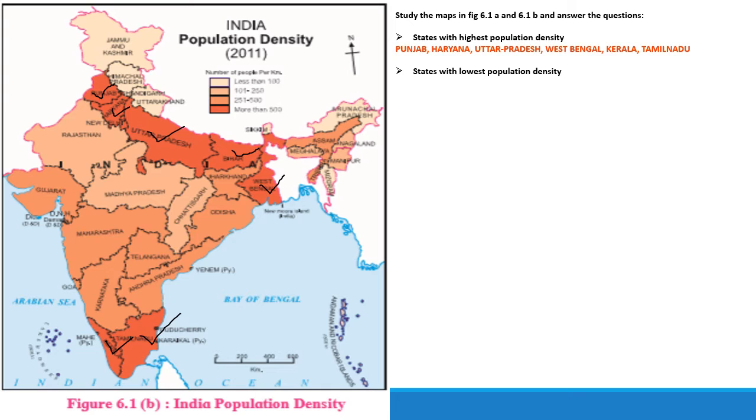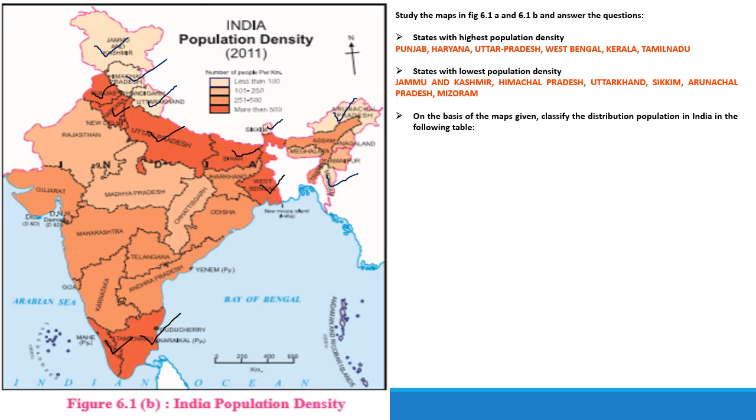Next question, states with lowest population density. So which are those states? If you see here, we have in the index a very light color shading which is given, less than 100. We are going to mark those places. So which are those places? Jammu and Kashmir, Himachal Pradesh, Uttarakhand, Sikkim, Arunachal Pradesh and Mizoram. So the states with lowest population density are all these states.